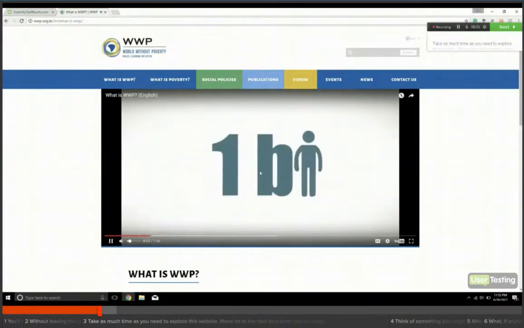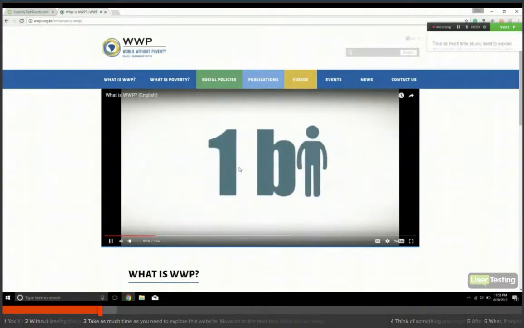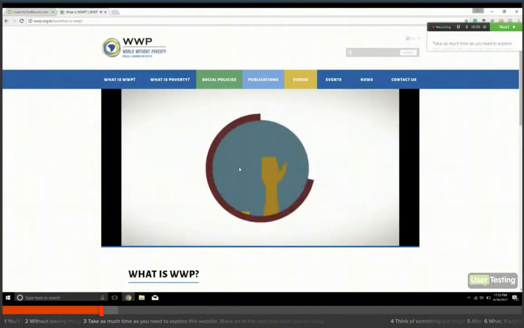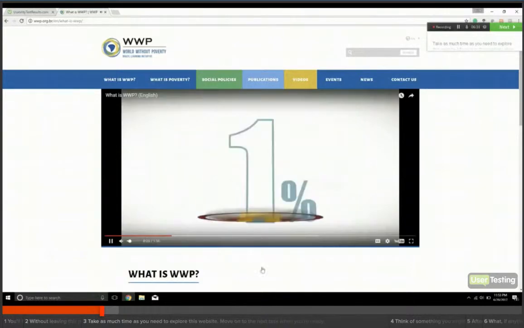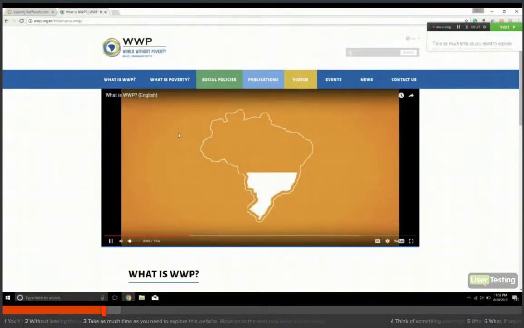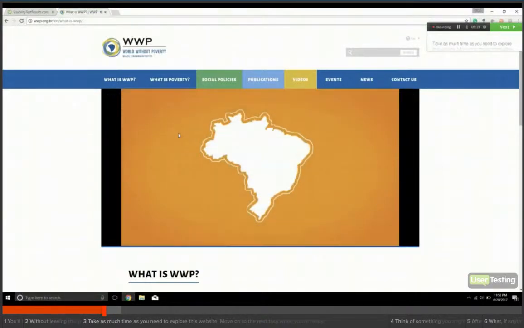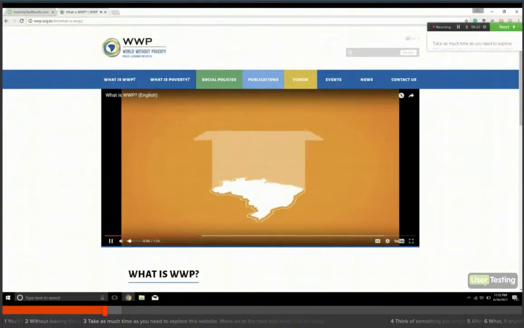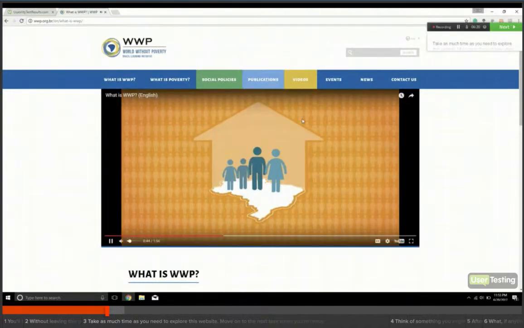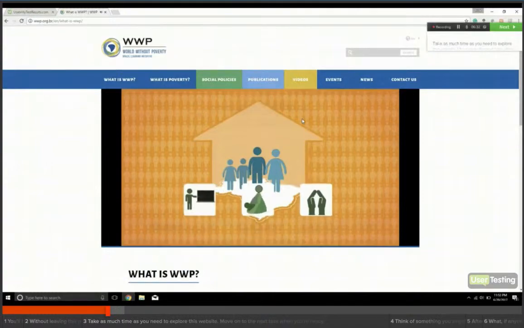Of the world's population, or 1 billion people. Very visually well done. It's not as simple as this. It's a lot more eye-catching. So little, isn't it? Brazil has stood out in the fight against poverty and inequality through its various social programs. Among them is the Bolsa Família program, which transfers income to millions of poor and extremely poor households and helps to ensure their access to education, health, and social services.